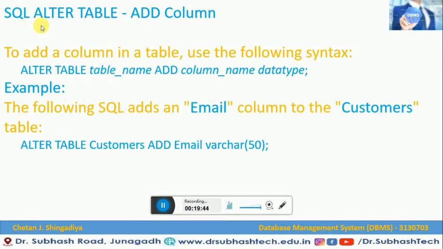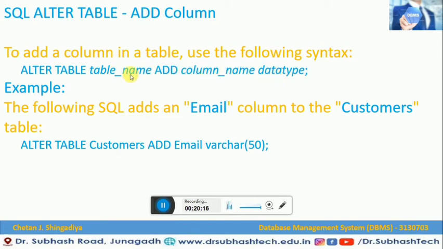Now let us understand SQL alter table add column. When you want to add a column to a particular table, we have to use the following syntax. What is the syntax? Alter table, table name, then we have to write the add keyword, column name and data type. So these are the important parts of the syntax: alter table, then table name, add, column name and data type. So this is the syntax.